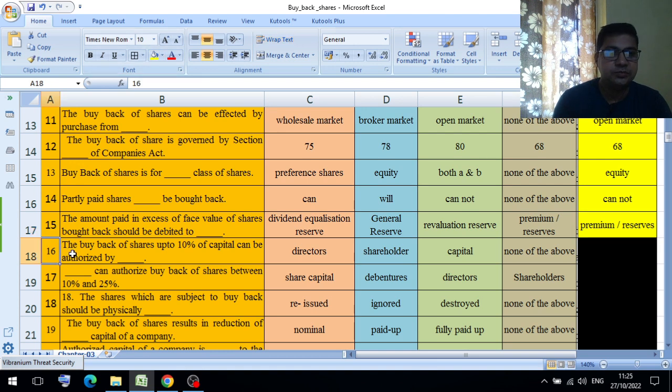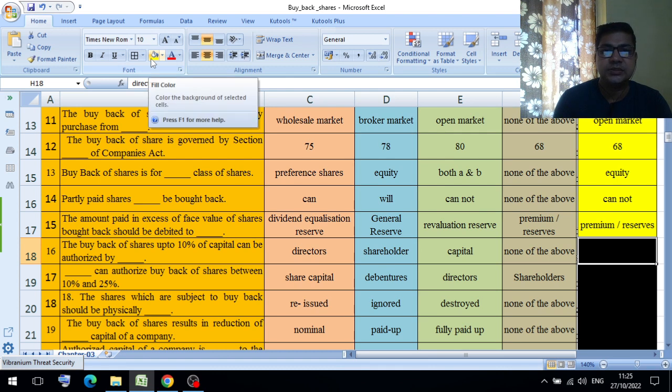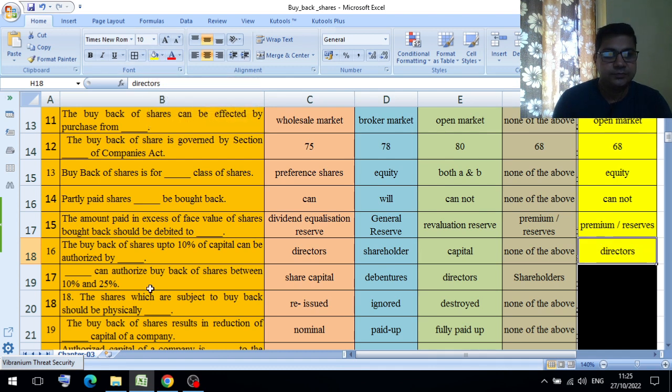Question number 16. The buyback of shares up to 10% of capital can be authorized by dash. Option A directors, option B shareholder, option C capital, option D none of the above. So here the appropriate answer is directors.